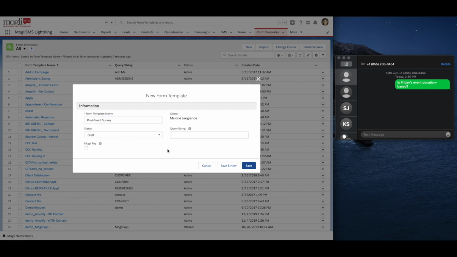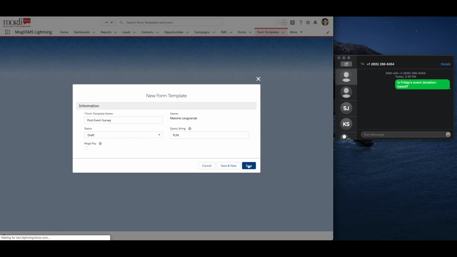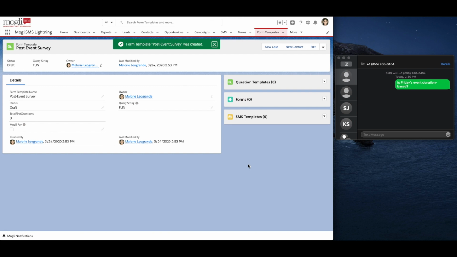We plan on sending this survey out to all attendees, but if we wanted them to be able to text into us to participate, here's where we would insert an inbound keyword that they can text in to initiate the survey. This is optional, but we'll go ahead and make the keyword fun. Keep in mind that the keyword is case insensitive. Click Save. Form template has been created. Now it's time to build out our script.